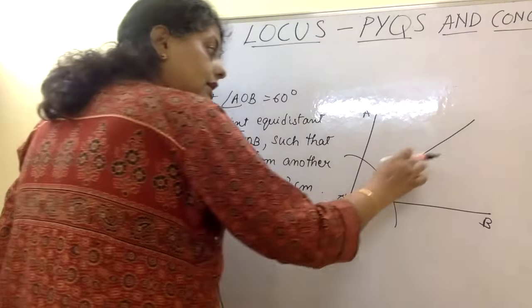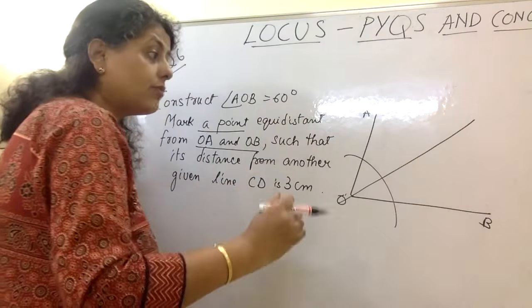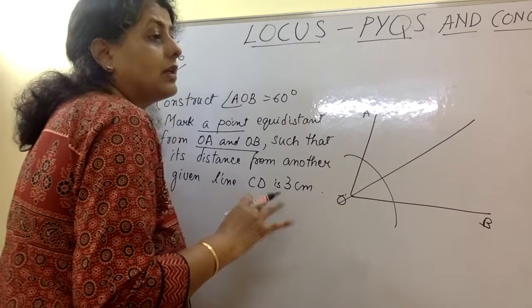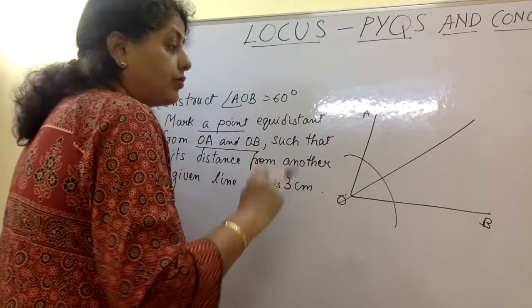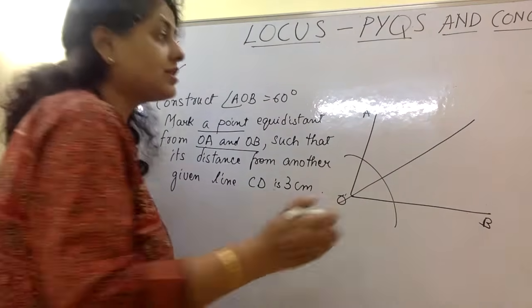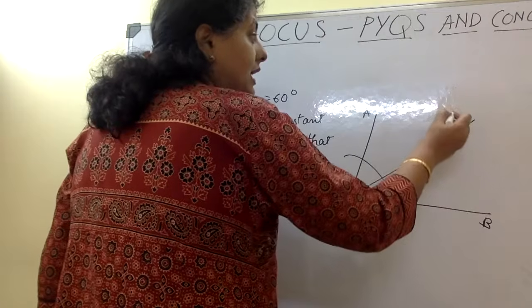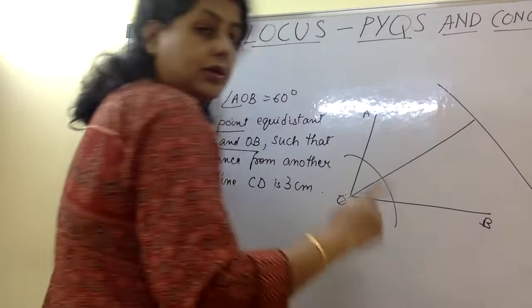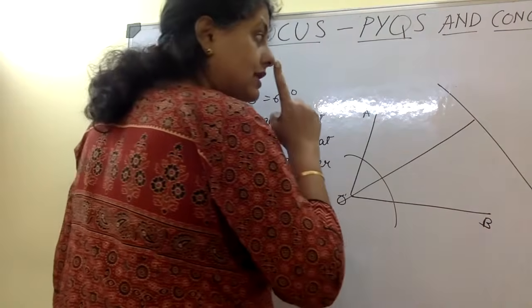Now there are infinite number of points here. We are talking about that point which is 3 cm from a given line. So what we will do is, we will just make a random line CD, a straight line with our scale.